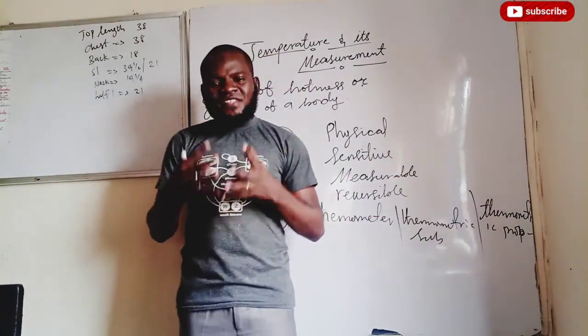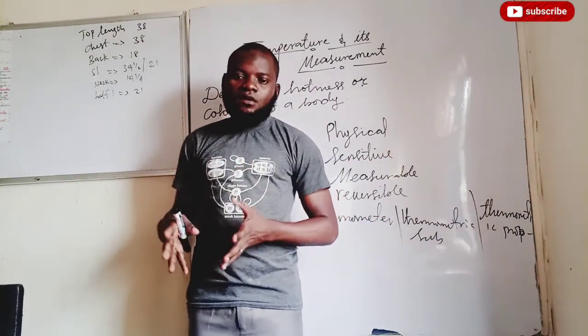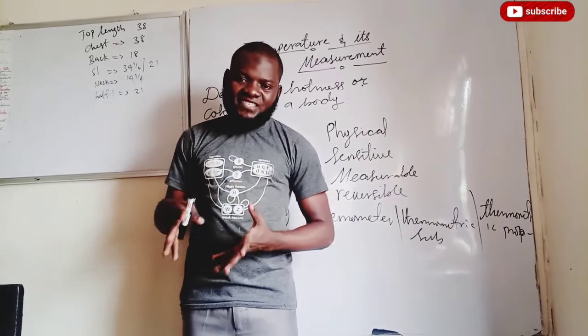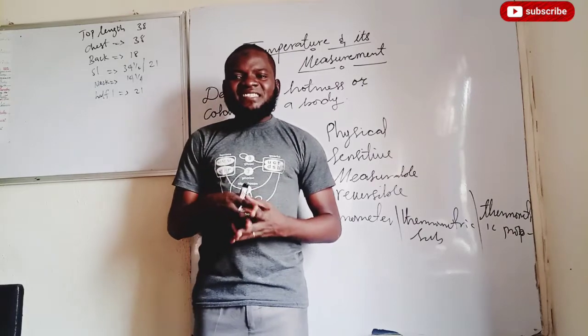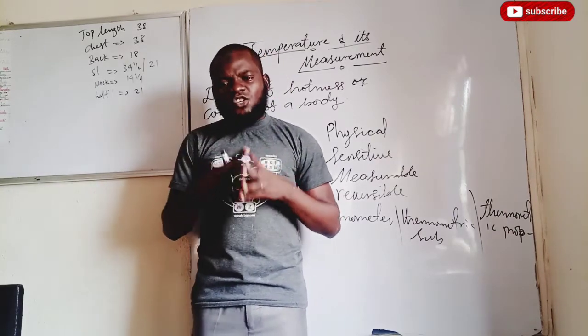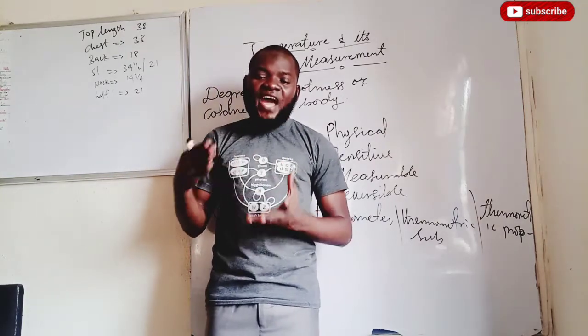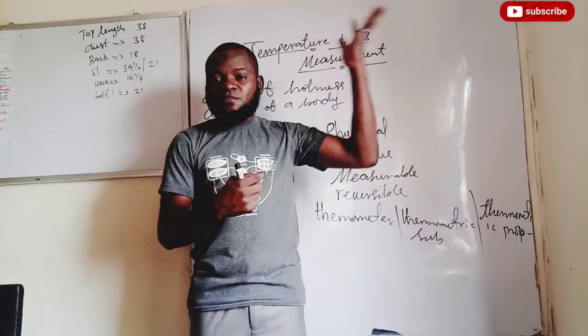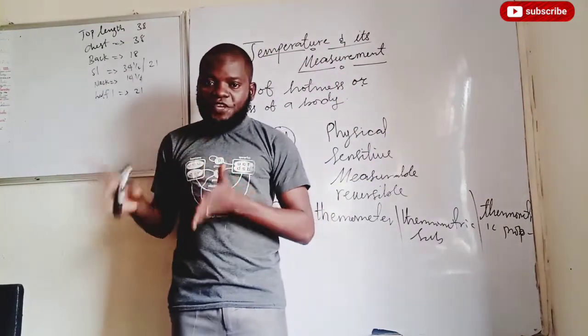Secondly, we have the constant volume gas thermometer. The constant volume gas thermometer makes use of gas. And the gas in it can either be hydrogen or helium. But they majorly use what? Helium in place of hydrogen, just because of some differences which we are going to be explaining in our other videos.